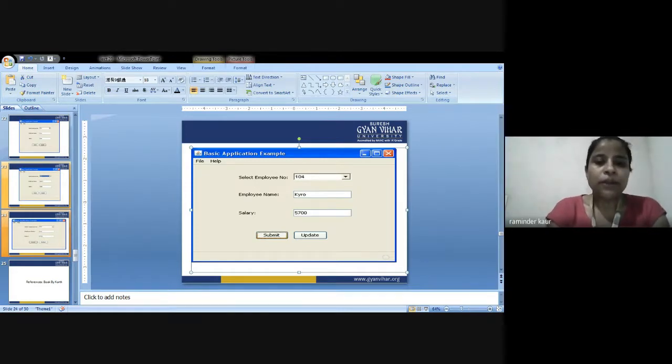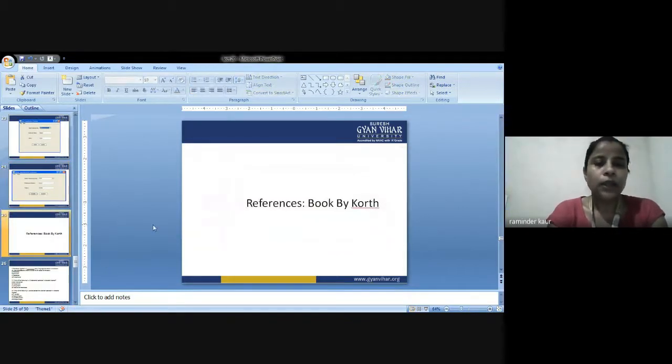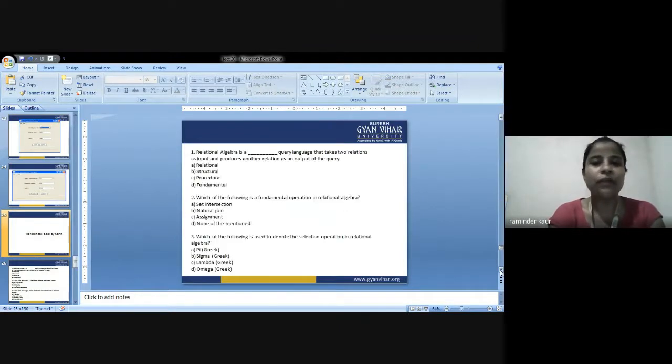Now coming to the references given for your reference, you can have a look at the book by course that is available in our college library. Get it issued and have a look at the same.